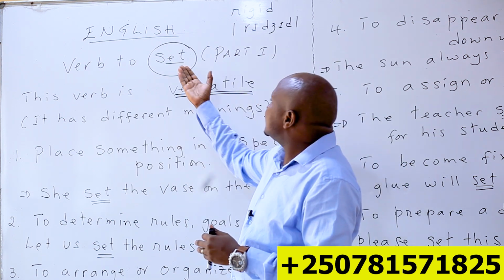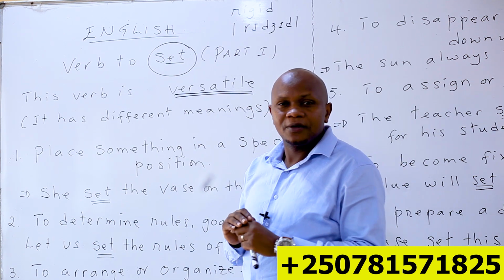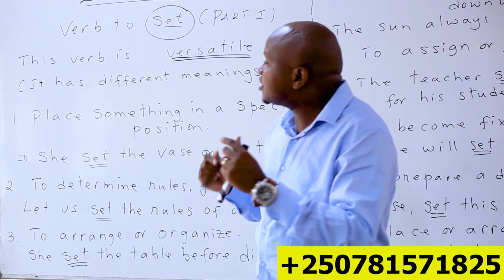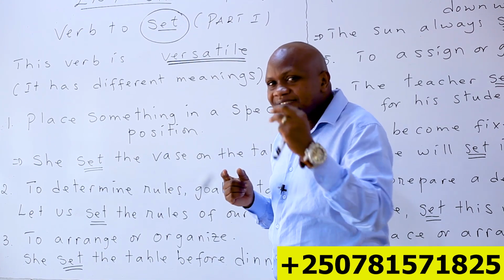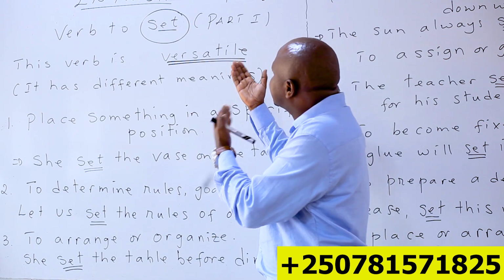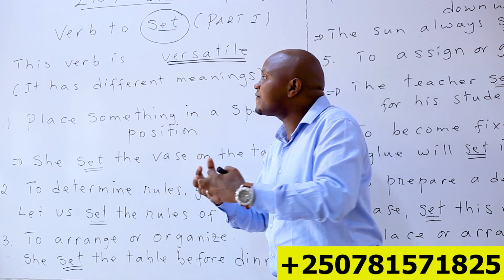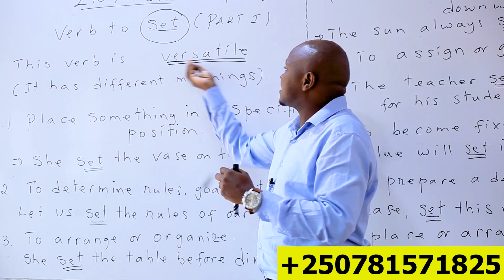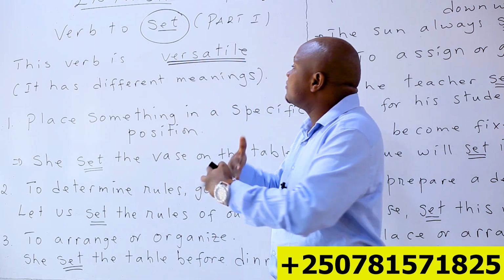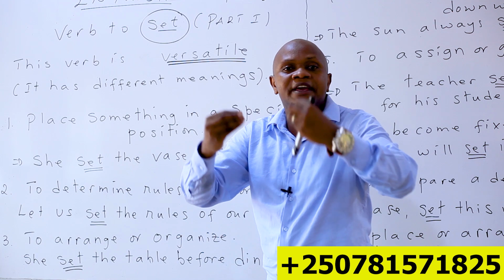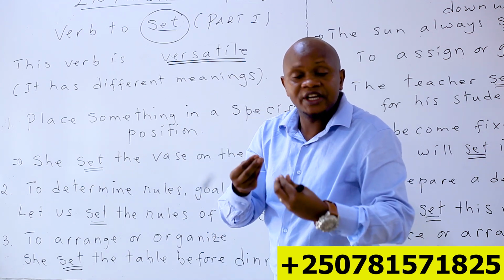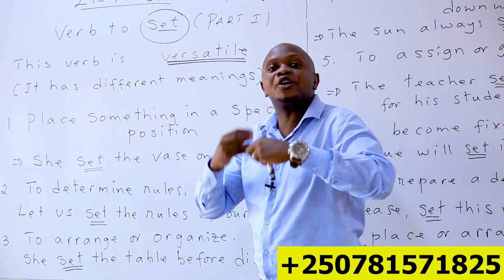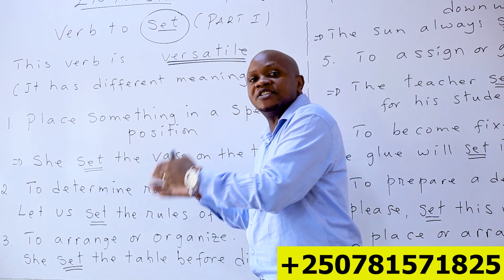Good. This is the verb to set. Did you know the meaning of the verb to set? Ese verb to set wari uyizi? Ese verb to set uzi icyo set bivuze? Tugiye kureba different meanings of verb to set. This verb is versatile. Versatile bivuze iki? Versatile verb ni verb ifite ubusobanuro bwinshi, yifashishwa mu busobanuro bugiye butandukanye. Good. Ikoreshwa muri situations zitandukanye.